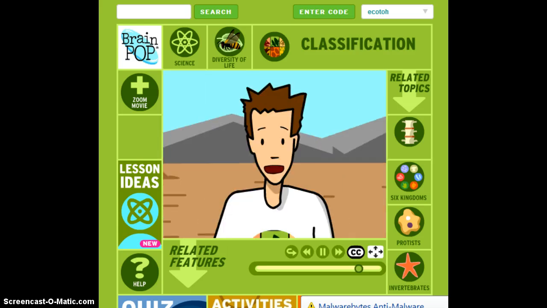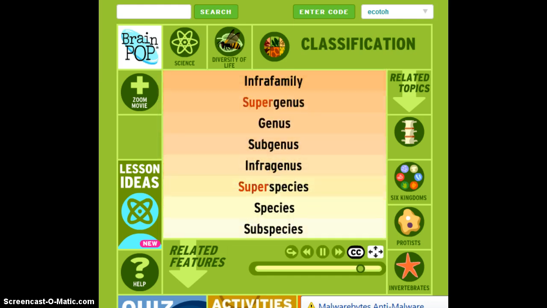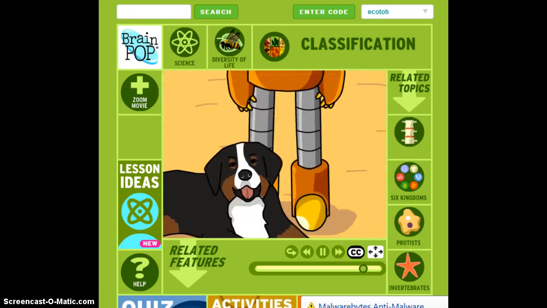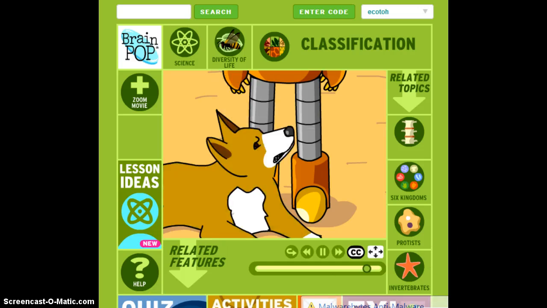Actually, those are just the major divisions. Scientists use the prefixes super, sub, and infra to get an even finer level of classification. For instance, the binomial name for domestic dogs is Canis lupus, subspecies familiaris. The dingo, a kind of wild dog, is part of the same species, but belongs to a different subspecies, Canis lupus dingo.